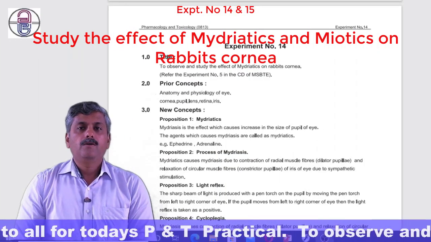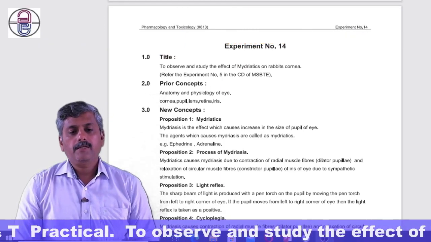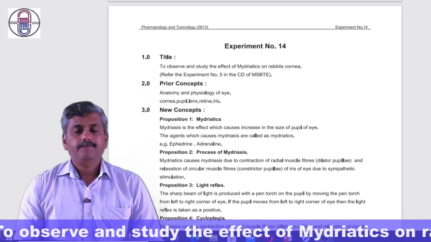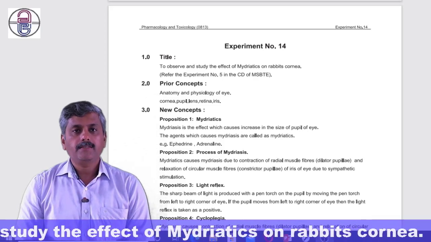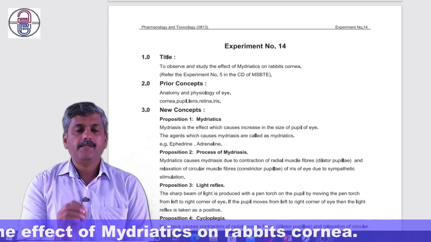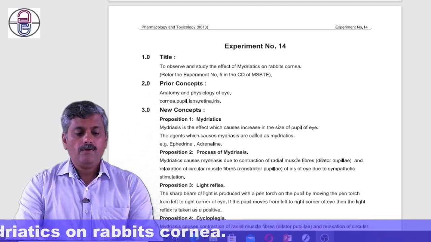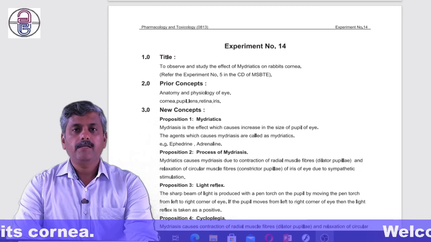Good morning, all. Today we are going to see experiment number 14 to study the effect of mydriatics on rabbit cornea. The main intention is to see how these mydriatics produce action, what exactly is their mechanism of action by which they dilate the pupil. That is what we are going to see with this experiment. So let's start.